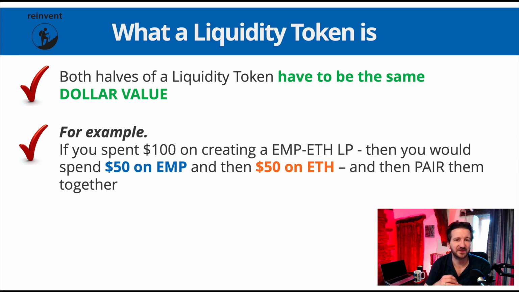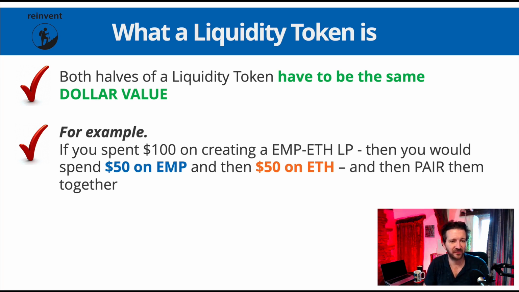In fact, Ethereum is 4,000 times more expensive than EMP. So EMP may have, let's say, 4,000 EMP tokens in there, and Ethereum might have one. It doesn't matter how many EMP tokens or how many Ethereum tokens. It's the dollar value that has to match.